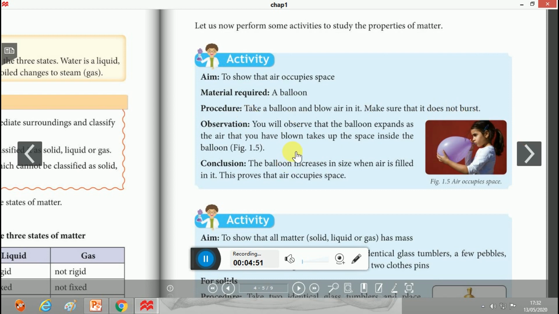You will observe that the balloon expands, as the air that you have blown takes up the available space inside the balloon. From this activity you can conclude that the balloon increases in size when air is filled in it. This proves that air occupies space.